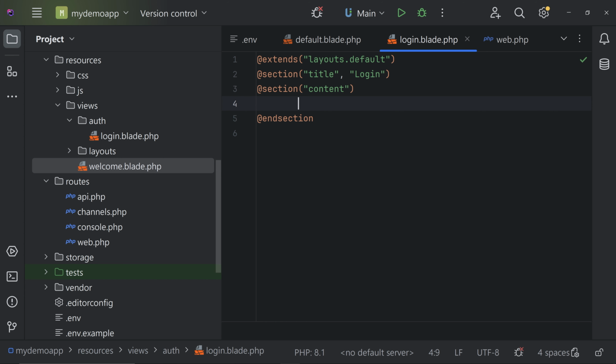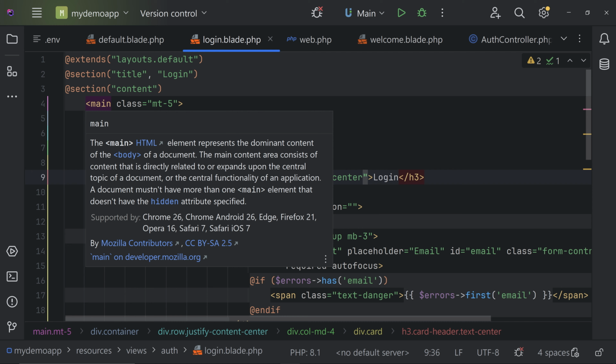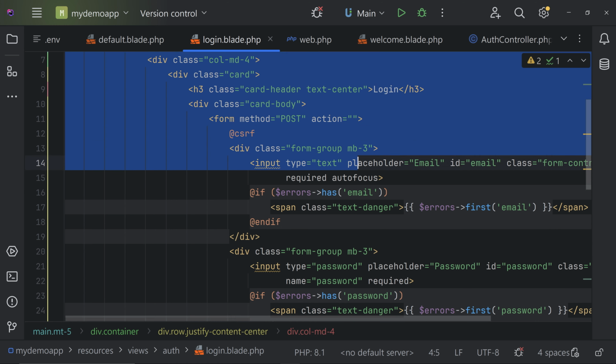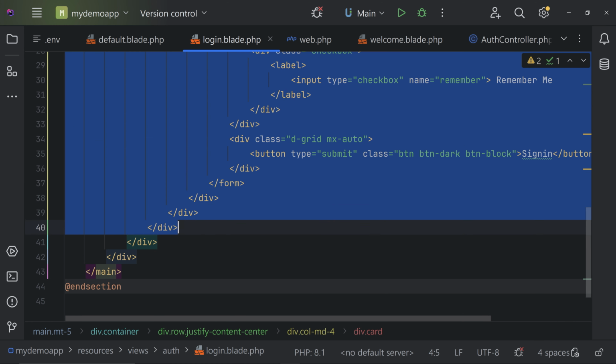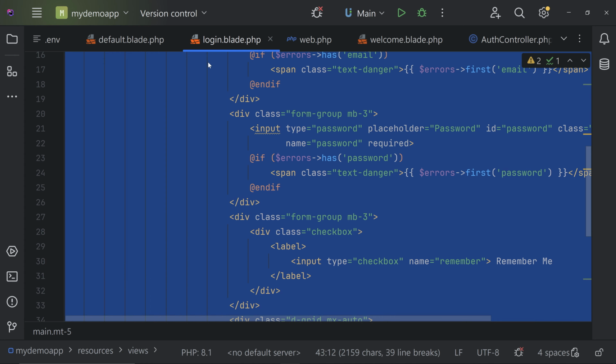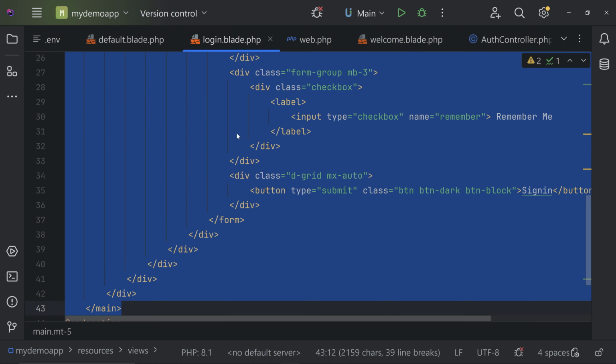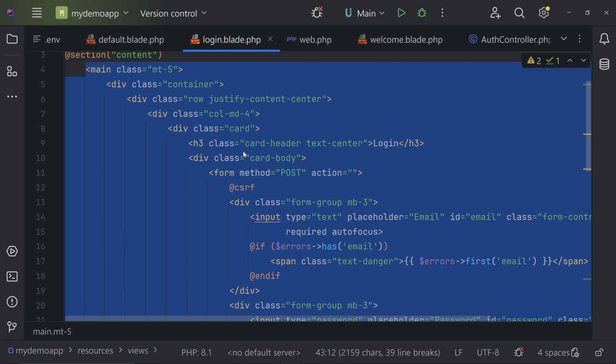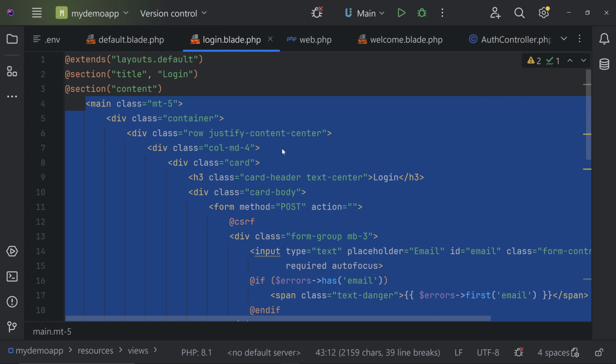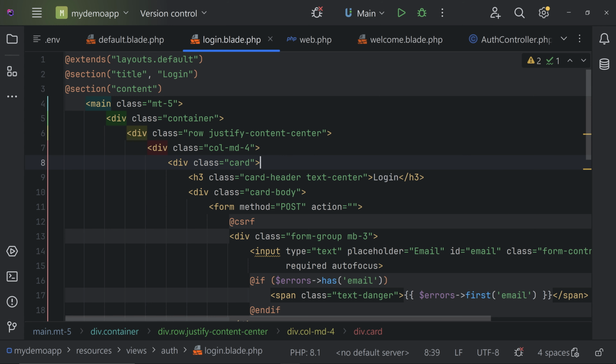Here we'll be adding a login form. So let's create a login form. Here you can see that I have added a login form. It will take time if we are going to type the entire code in the video, so that's why I added the code. This is a simple CSS login form and I will show you how it looks.